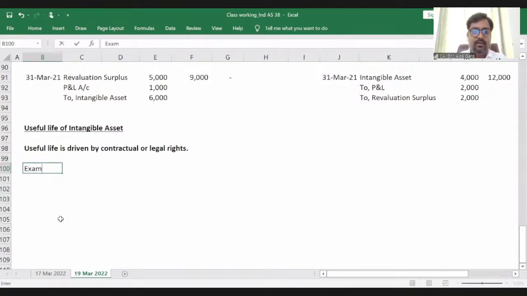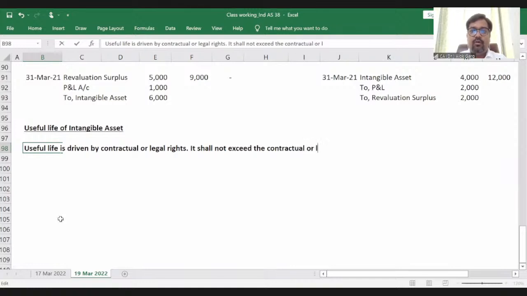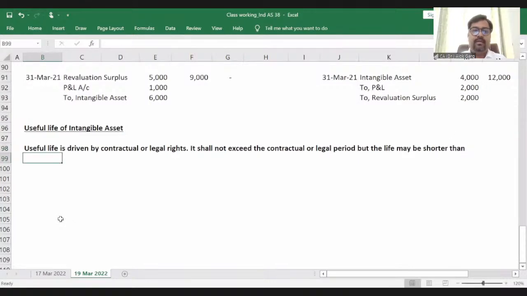Example. Useful life is given by contractual legal rights. It shall not exceed the contractual or legal period, but the life may be shorter than such contractual or legal period. Okay.